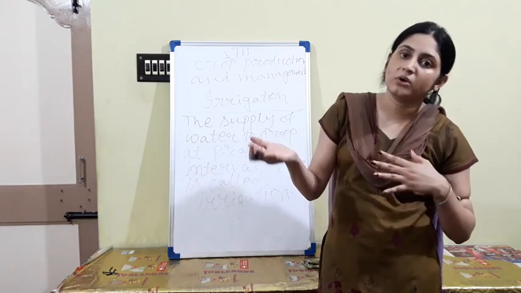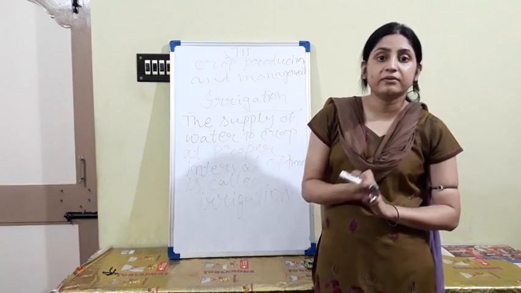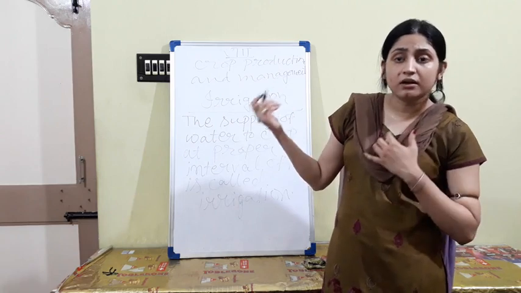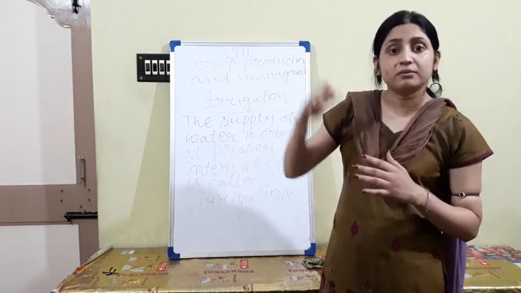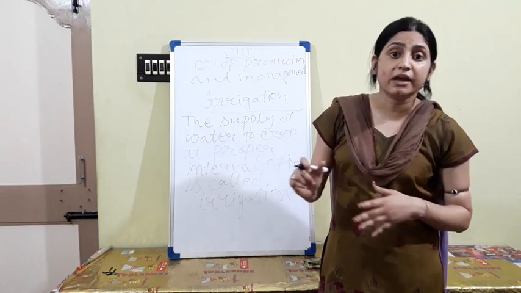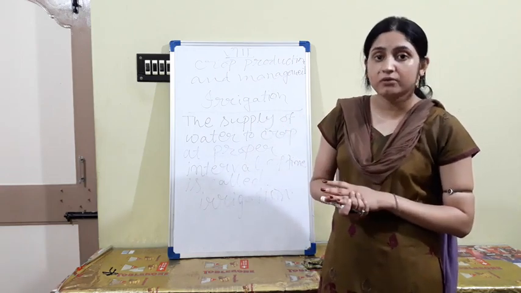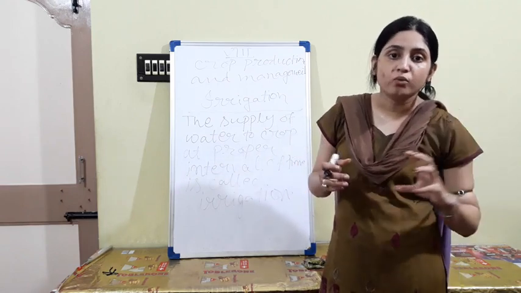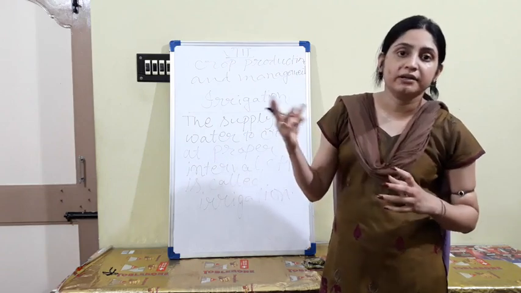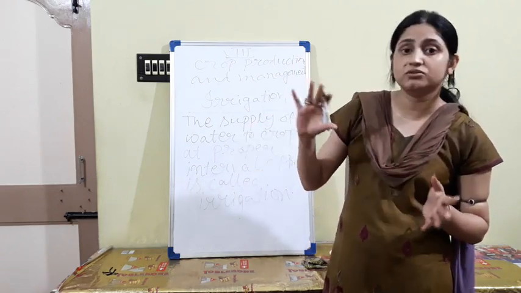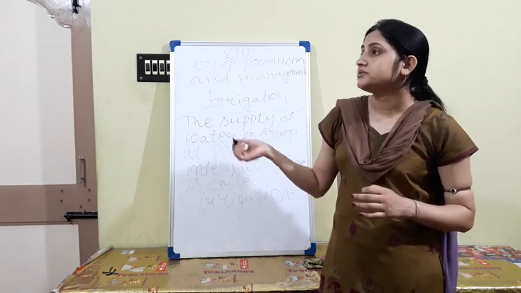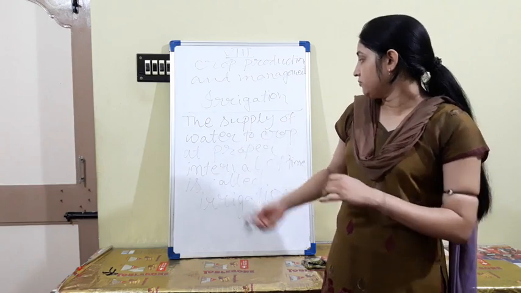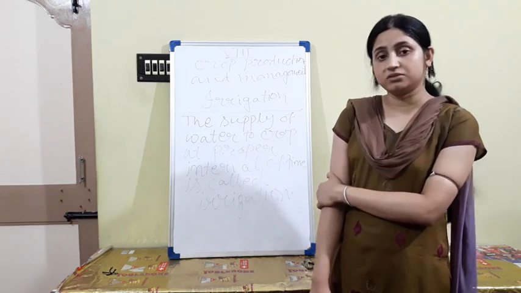It varies soil to soil, season to season, time to time. When the rainy season is present, not too much water is needed compared to the summer season. In summer, the frequency and the time of watering is more than in the winter season. Sandy soil needs more water, but loamy soil does not need that much water. So it varies, and the supply of water to the crop at the proper interval of time is called irrigation.